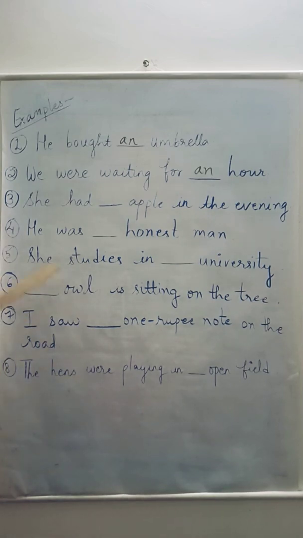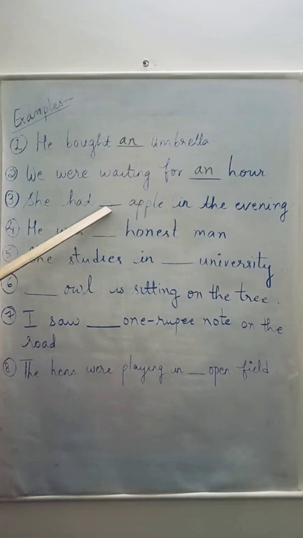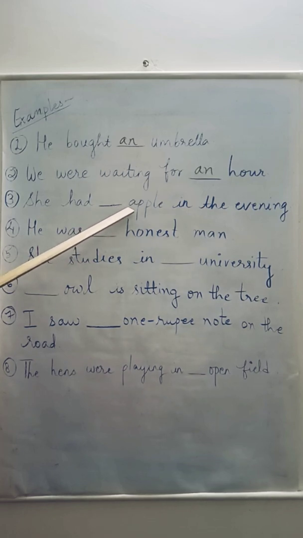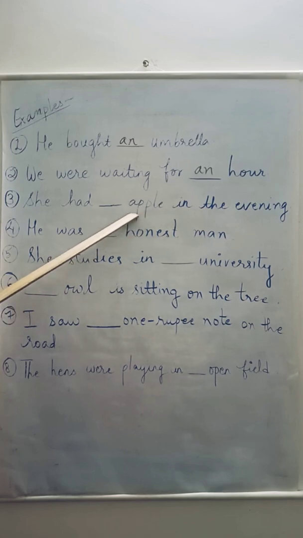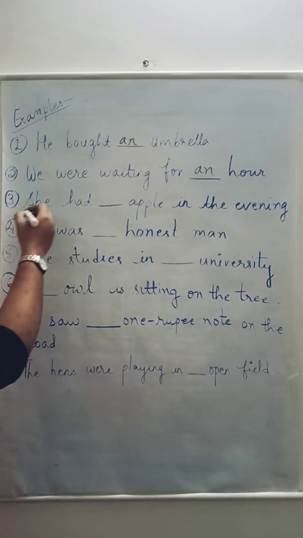Third, she had dash apple in the evening. Now this is very easy. We have to place an article before the noun apple. So when we pronounce apple, A sound is produced. So A is a vowel. And this noun itself begins with a vowel A. So which article we will insert? We will insert an.